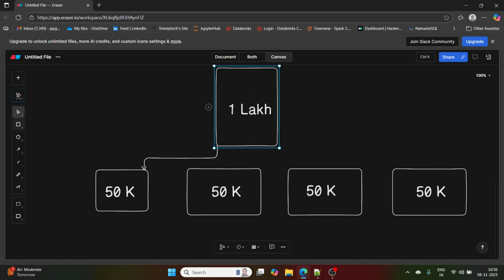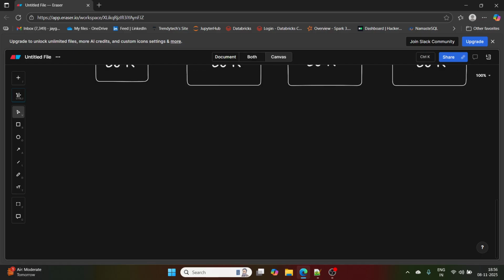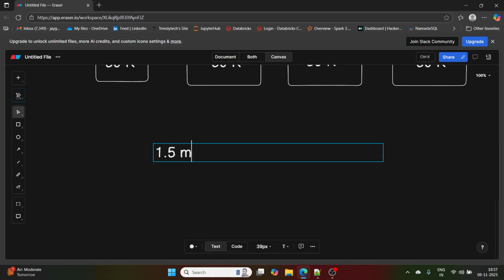That is the scenario, for example. This is the line: working with this, and working under this. So here the company is planning to complete the project in 1.5 months.